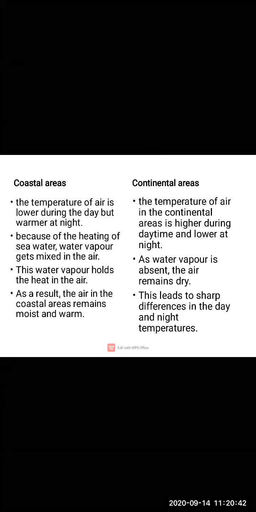Why? Because near the coastal areas, the seas or oceans, the water in that region slowly receives heat. Slowly it gets heated.